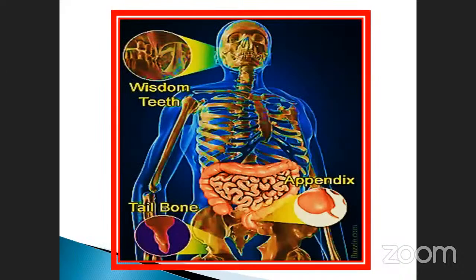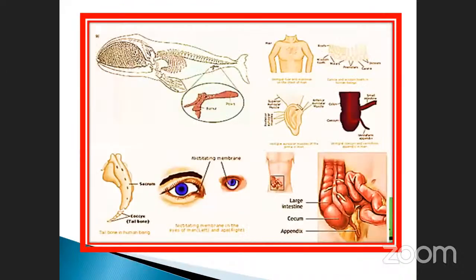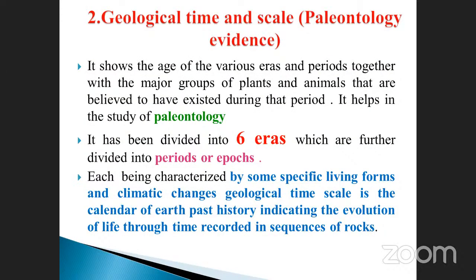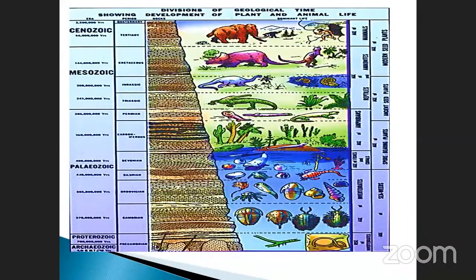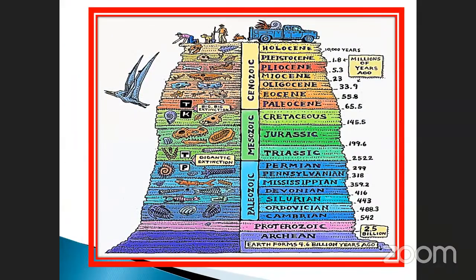Pass on to the next one, called the geological time scale. How many eras are present in it? Here all are used for the study of paleontology. The science dealing with the study of fossils is called paleontology. The 6 eras are further divided into periods and epochs. How will you identify the animal's lifespan? With the help of carbon dating. You must know the half-life period of carbon. Which carbon is mostly used as the isotope? Carbon 14. Very, very important.